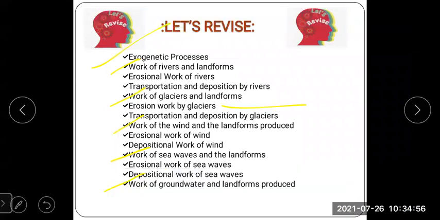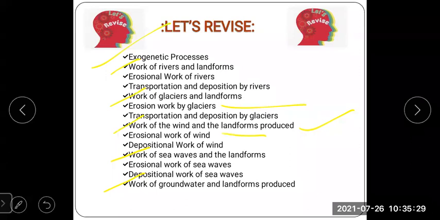And next we have learned about the wind. In the erosional work of wind, we have seen mushroom rocks and yardangs, and in the depositional work of wind, we have learned about ripple marks, barchans, sand dunes, and loess, which are formed by wind deposition.